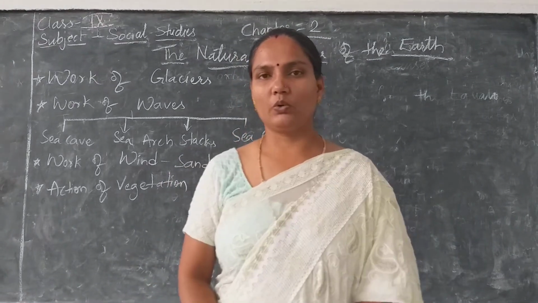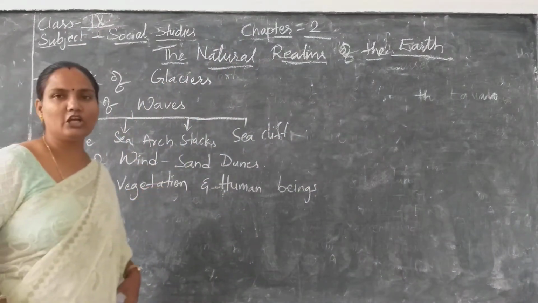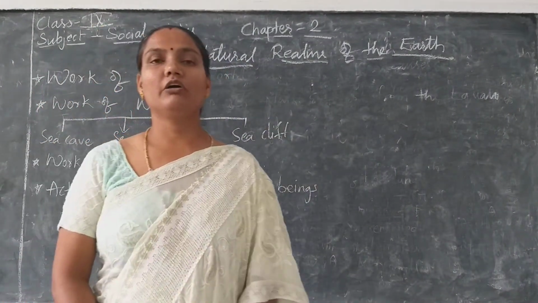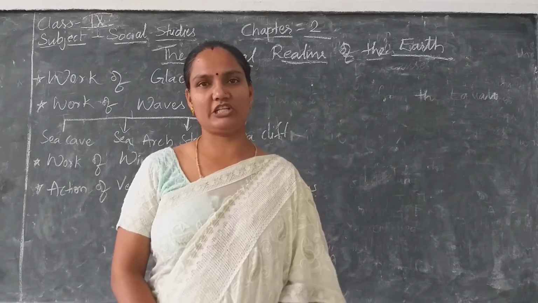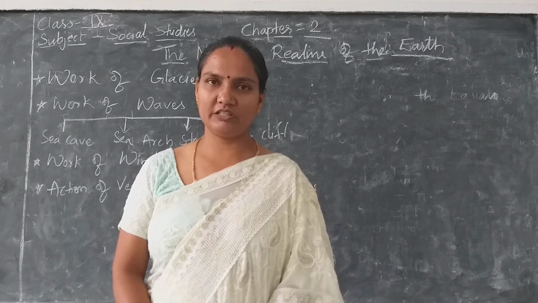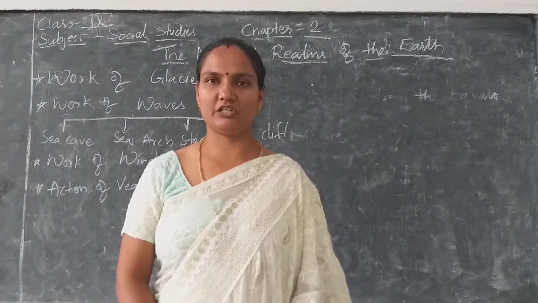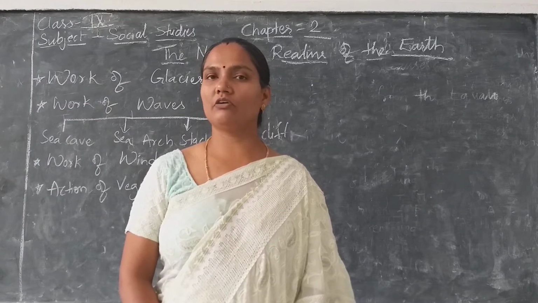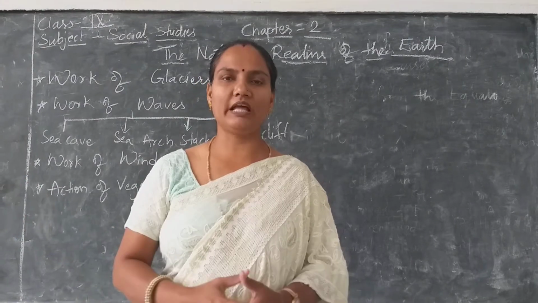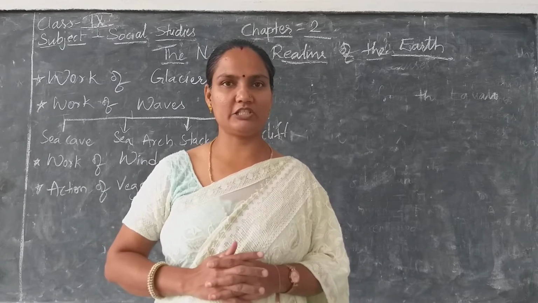Right, children? Okay, now the next is action of vegetation and human beings. What do you mean by action of vegetation? What is vegetation? The growing of plants and trees is vegetation. You might have seen in the forest and in the open land that trees grow very fast during the rainy season.